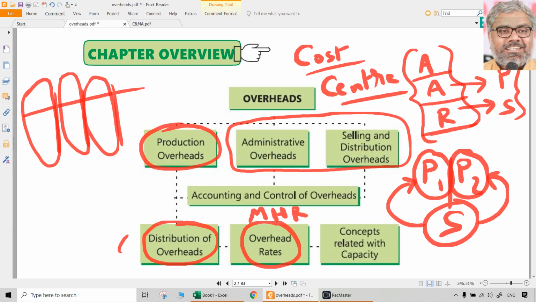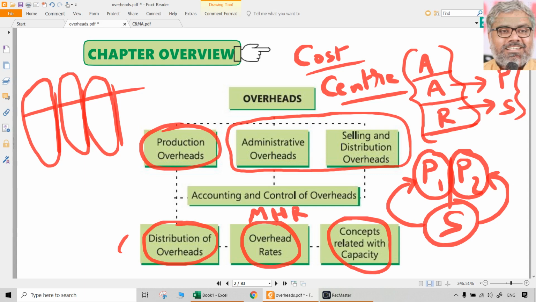In the same way, treatment of under or over absorption of overheads is another problem that can be expected from this chapter. Some concepts related to capacity also are theoretically discussed in this topic. That is the overview of this chapter, that is overheads.